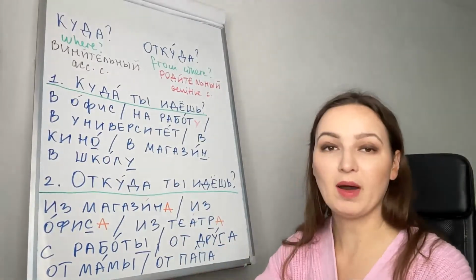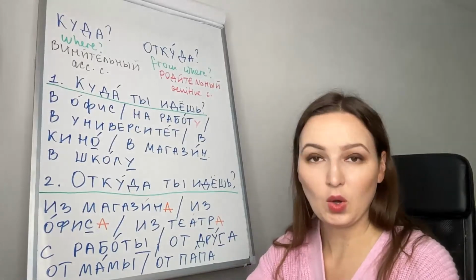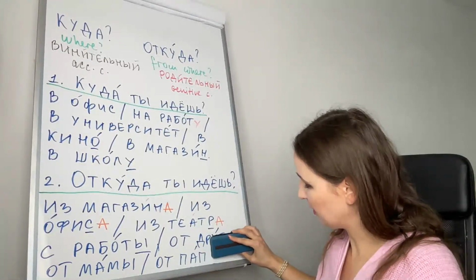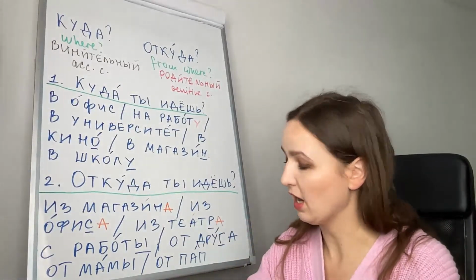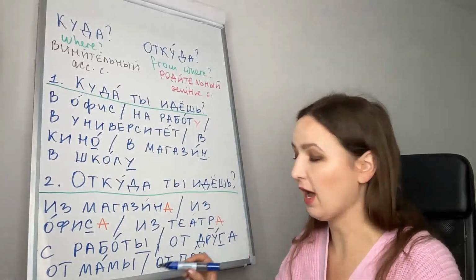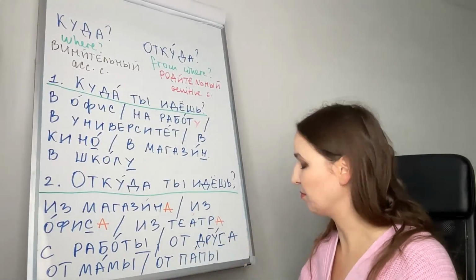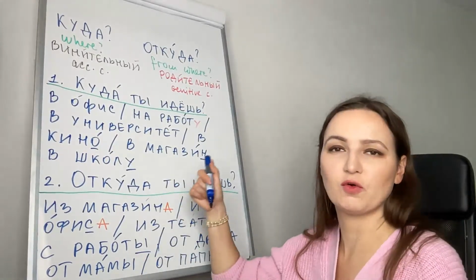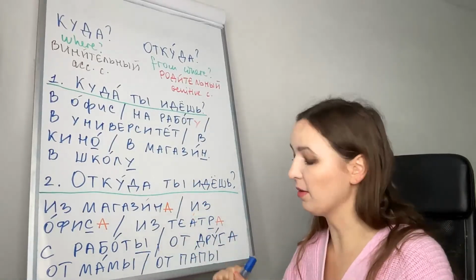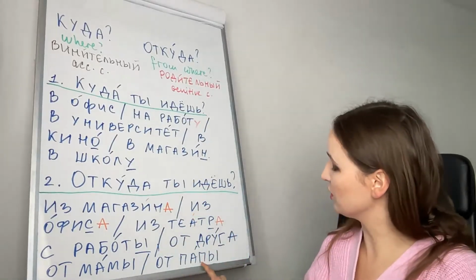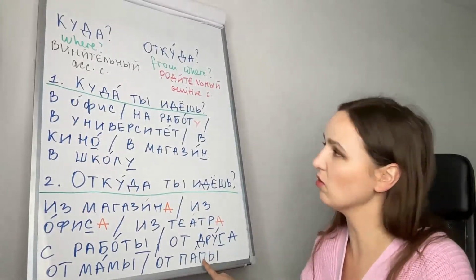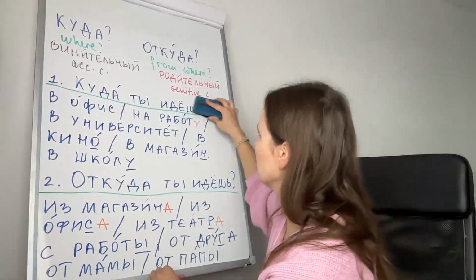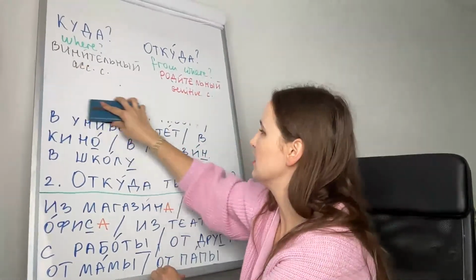Or от папа. Although папа is masculine, because it ends in a, it looks like feminine. We will change the ending according to this rule. We will say от папы. От папы, from father's, from my father. Откуда ты идешь? From where are you walking? От папы, from my father. And here, of course, we use the genitive case because this noun answers the question откуда. Хорошо, следующий пример и следующий вопрос.